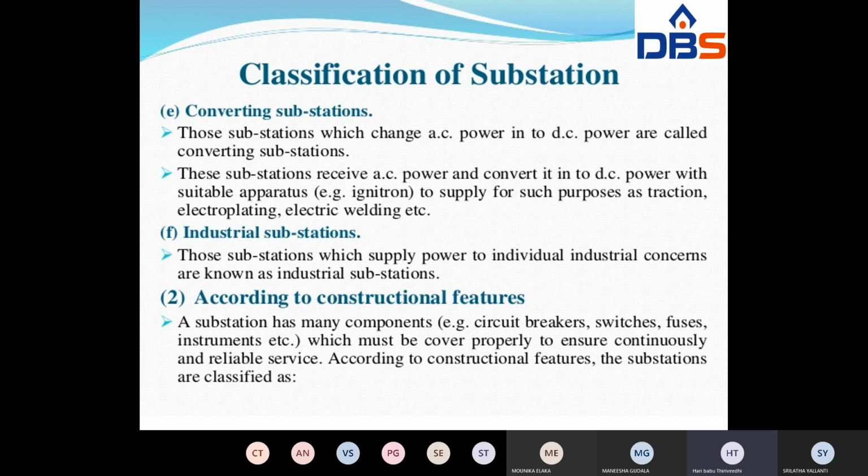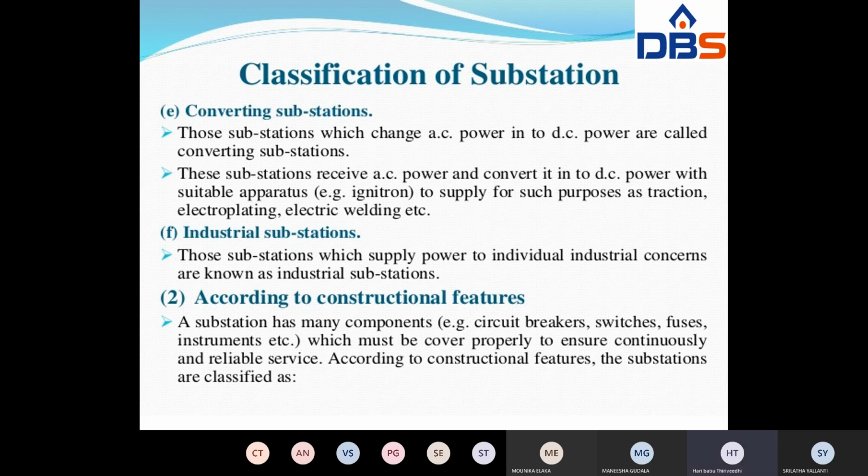So traction, electroplating, electric welding, all these applications may require DC supply. Those cottage industries may require DC power. That's why you have to convert AC supply into DC supply, and then that DC supply may be supplied to such cottage industries.